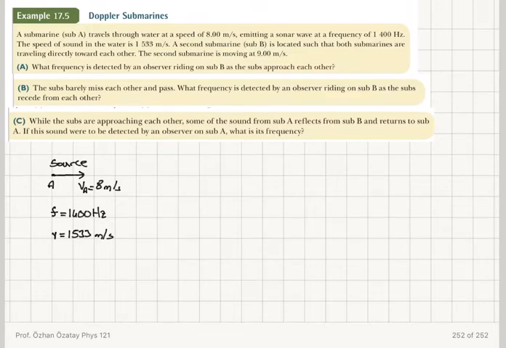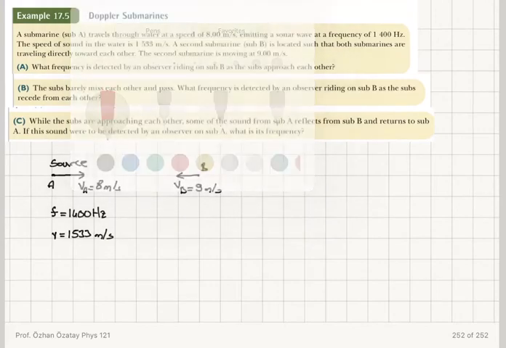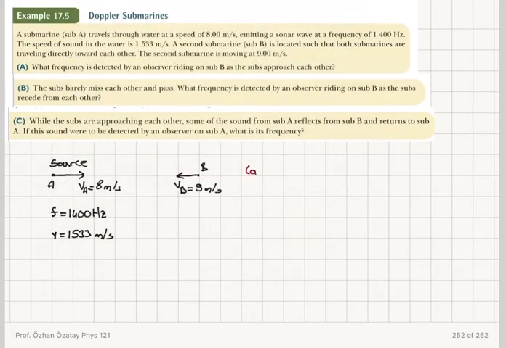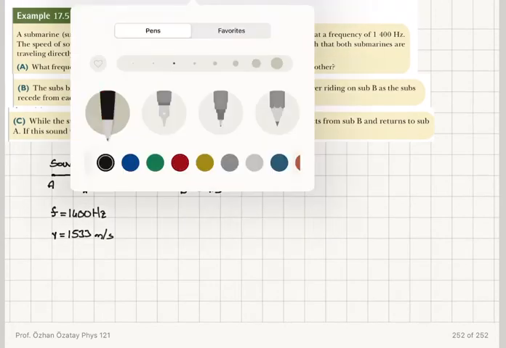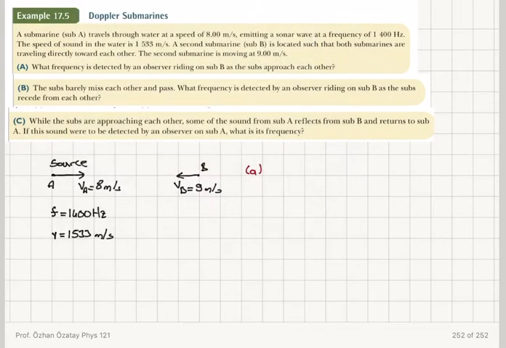A second submarine, sub B, is located such that both submarines are traveling directly towards each other. So B is traveling towards A at a speed of 9 meters per second. In part A, what frequency is detected by an observer riding on submarine B as the subs approach each other?